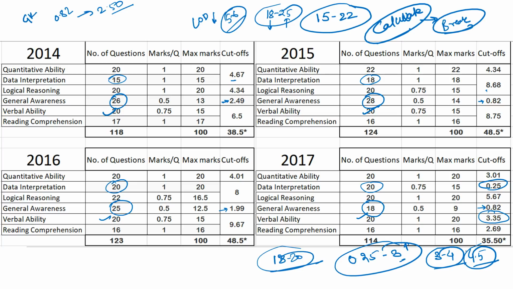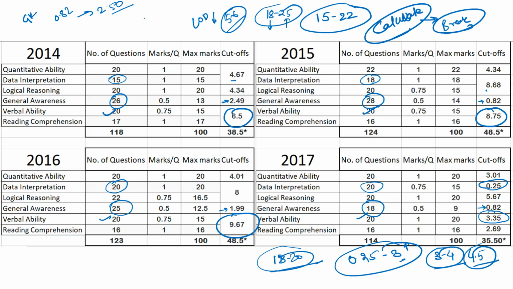Now, what if it's not a separate section, but a combination like VA plus RC? Then for VA plus RC, you can look at this cutoff over a period of time: 6.5, 8.75, and then 9.67. So it has been increasing over a period of time. It means when it's combined, the level of difficulty combining these two sections will be very much manageable.